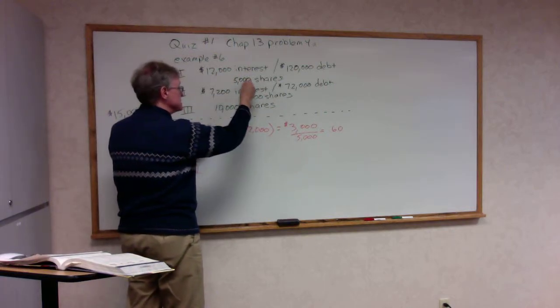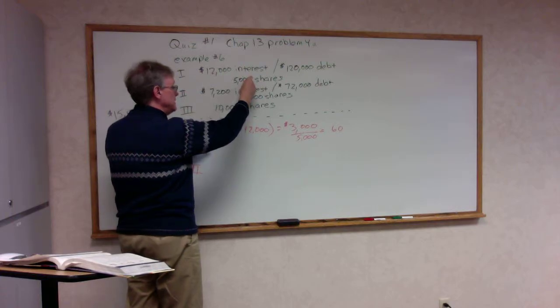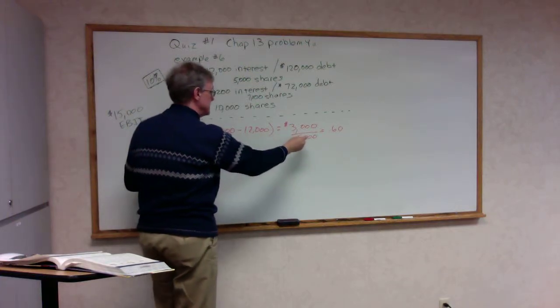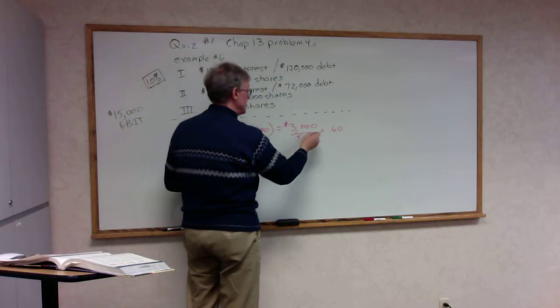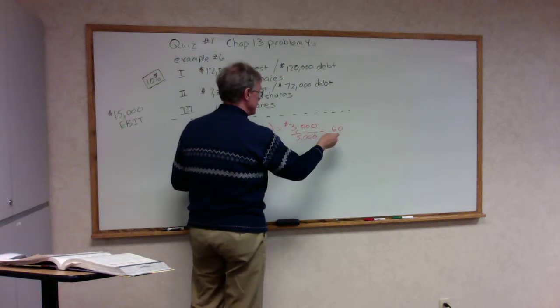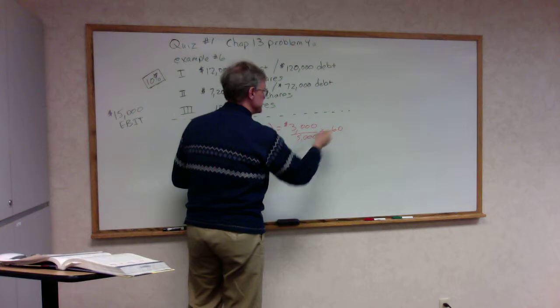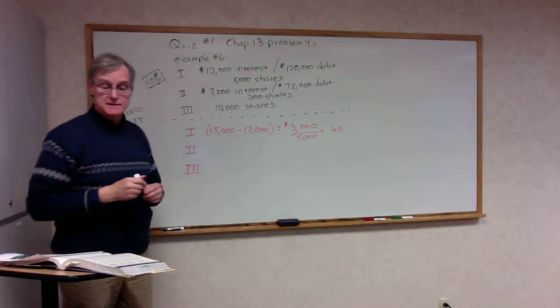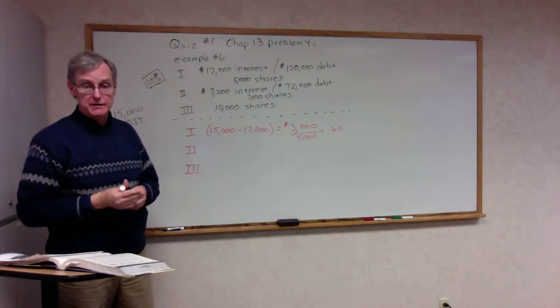Divide that by the 5,000 shares for option 1, and 3,000 divided by 5,000 is 0.60. So 0.60 is the earnings per share.